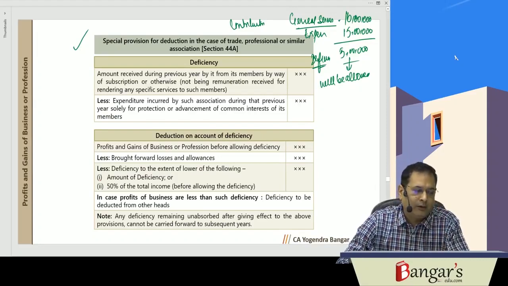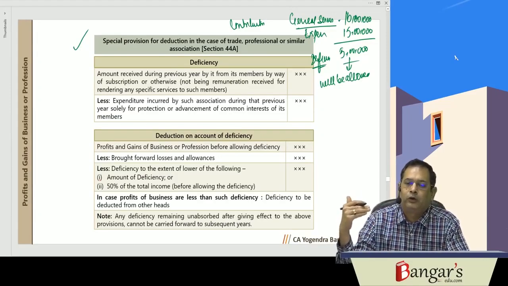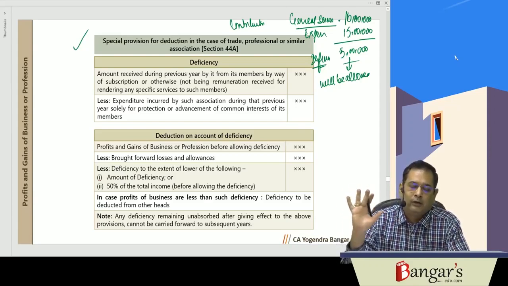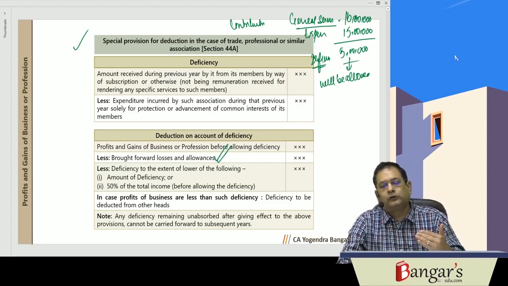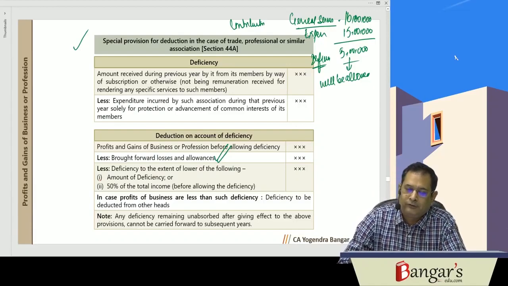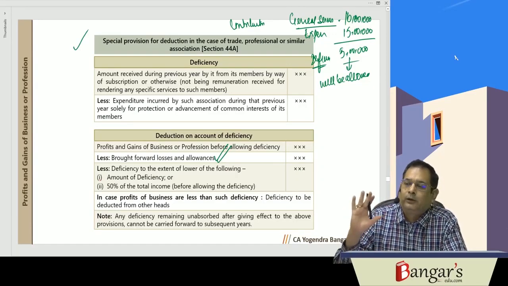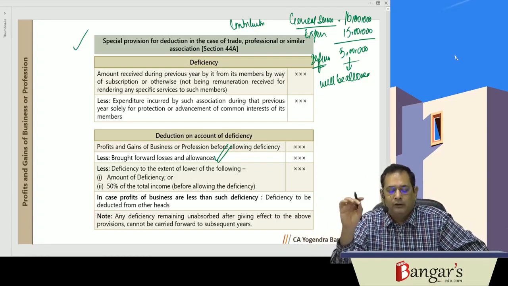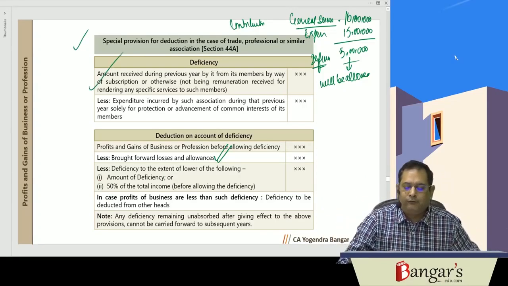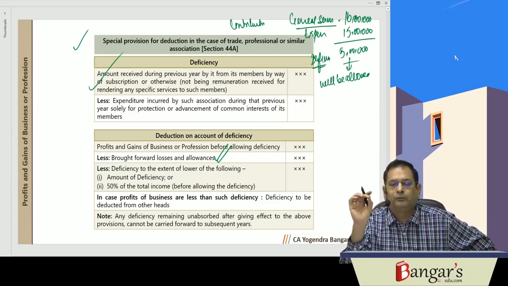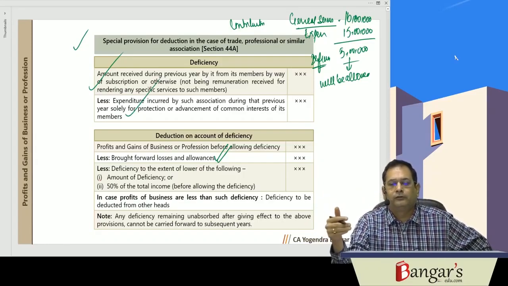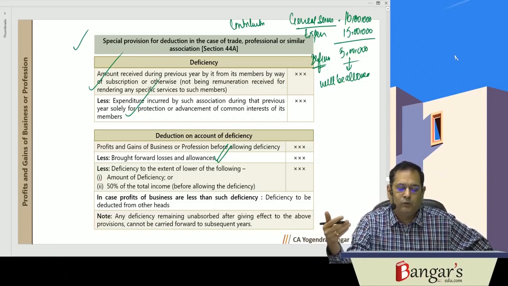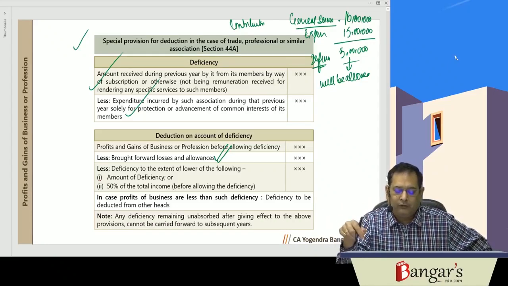This deficiency will be allowed as deduction to the extent of 50% of total income before allowing such deficiency. Brought forward business loss and allowances will be given priority over such set off of deficiency. Such deficiency will not be allowed to be carried forward. How will you compute the deficiency? Whatever subscriptions are received from general services, and whatever expenditure is incurred by the association on account of such general services, if the expenditure is more, it gives rise to deficiency. That deficiency will be deductible from the profits and gains of business and profession.